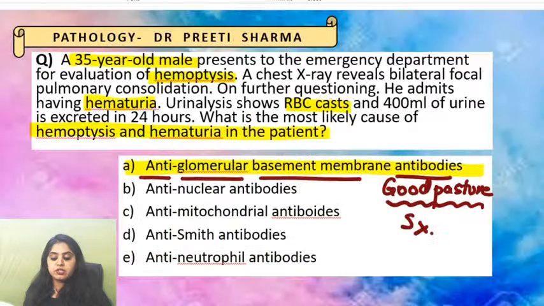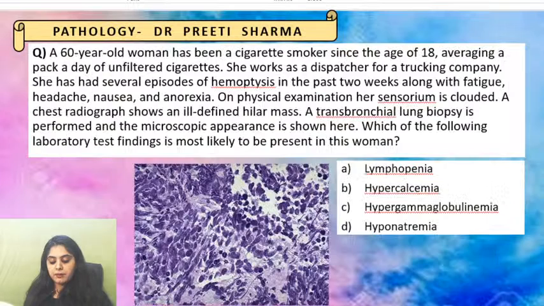So we got this question right. We had a clear-cut case of two organs, hematuria, hemoptysis. Antiglomerular basement membrane antibodies was the answer. Perfect. Okay, moving on, coming to the next one. Very interesting question.